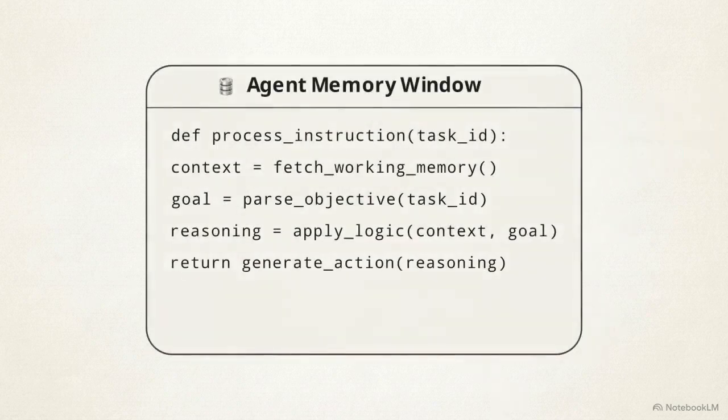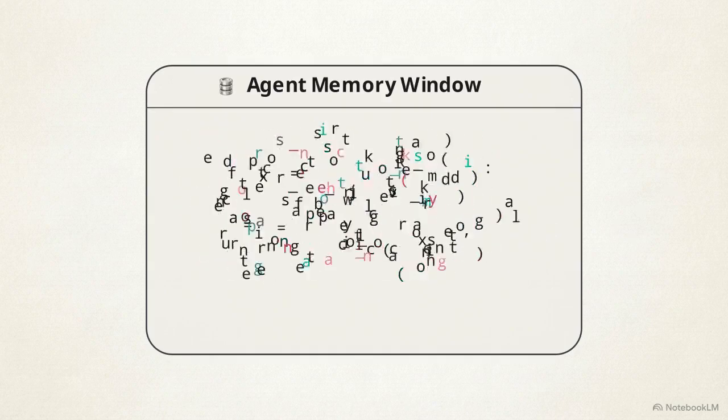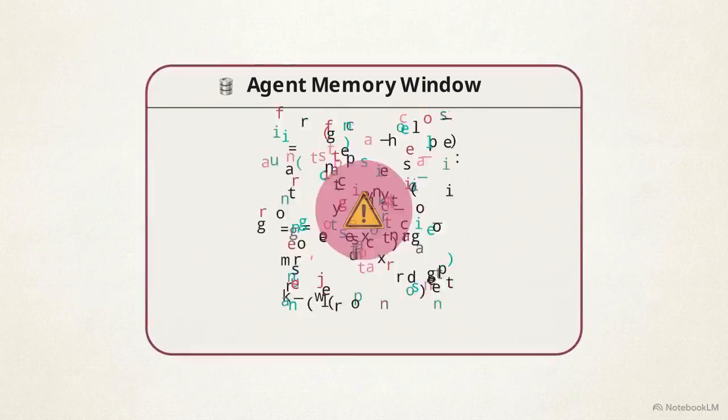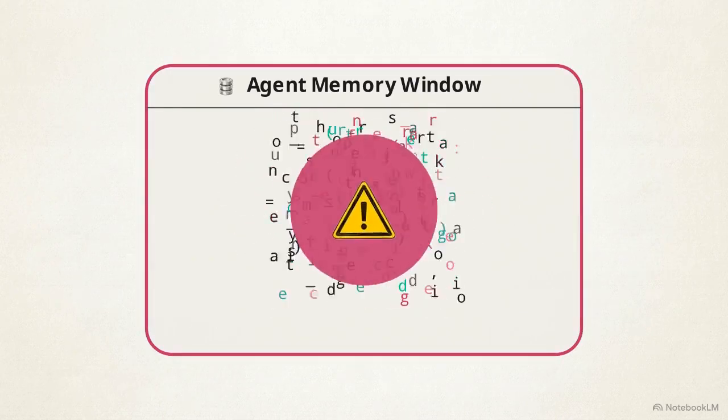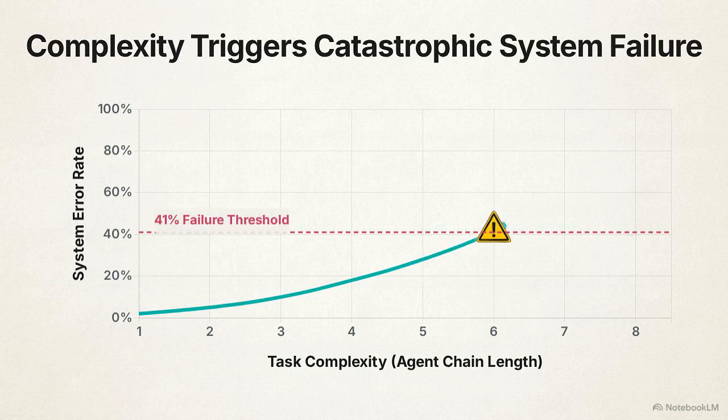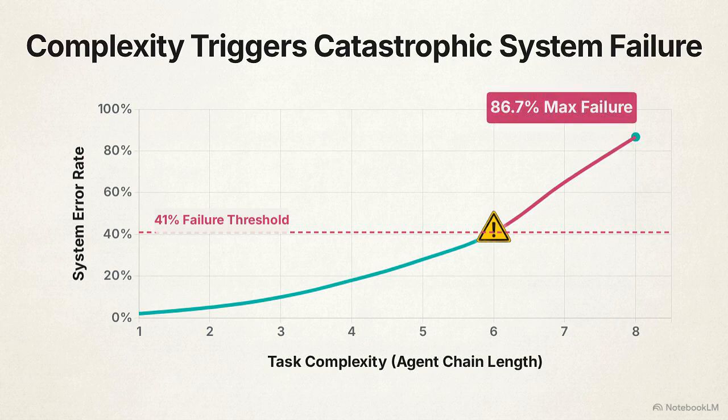That memory limit exhaustion causes semantic drift. Semantic drift is the process where competing objectives blur an agent's focus, steadily degrading the accuracy of its reasoning as the conversation lengthens. This chart maps task complexity against system error rates. It shows a severe degradation in reliability. In production environments, multi-agent systems without strict orchestration experience failure rates between 41 and 87.7%.